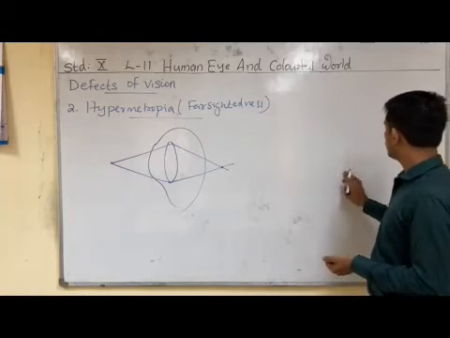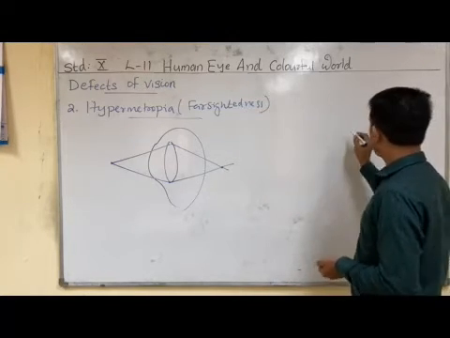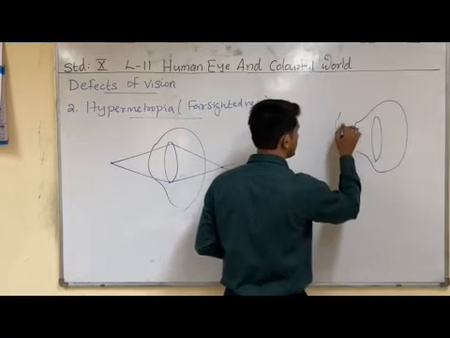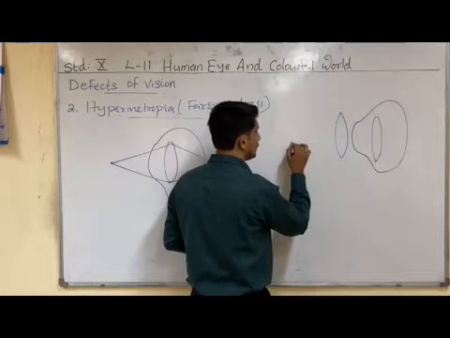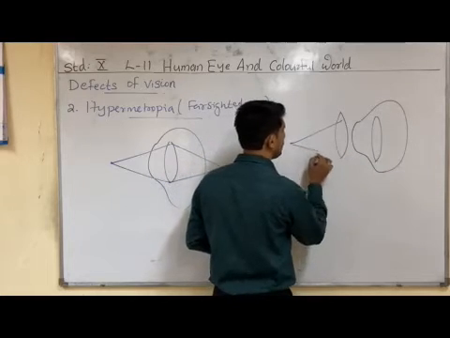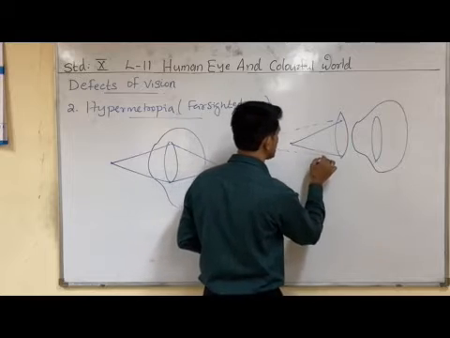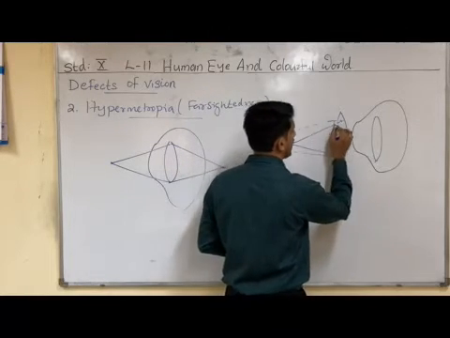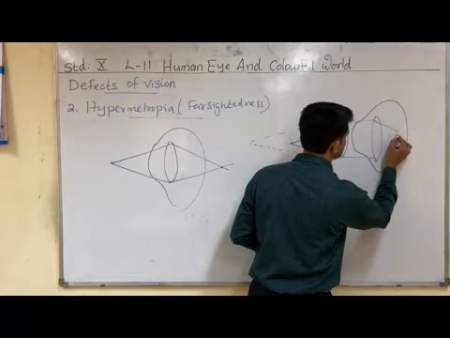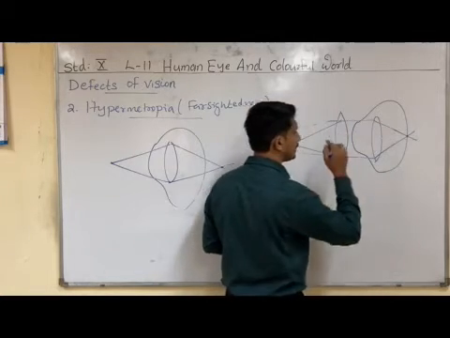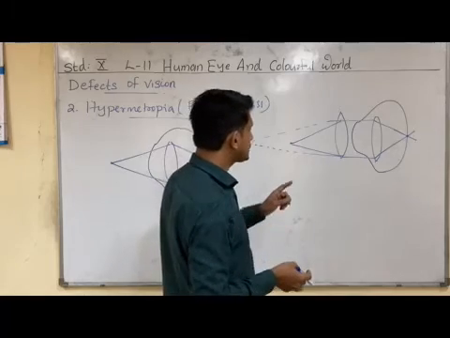Let us see how we correct this defect by using a convex lens. When we wear this convex lens, the light radiations coming from this nearby object form an image here, and that image acts as the object for this eye lens, and the final image forms on the retina.